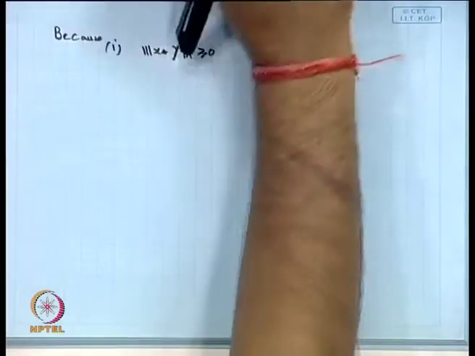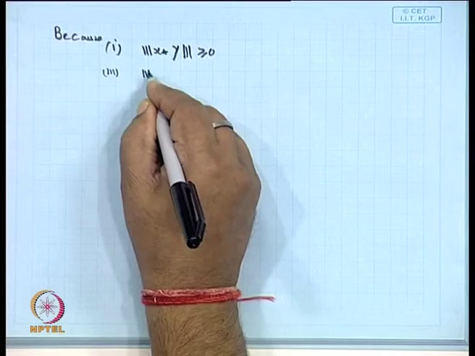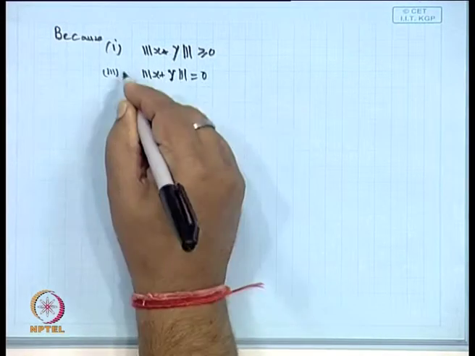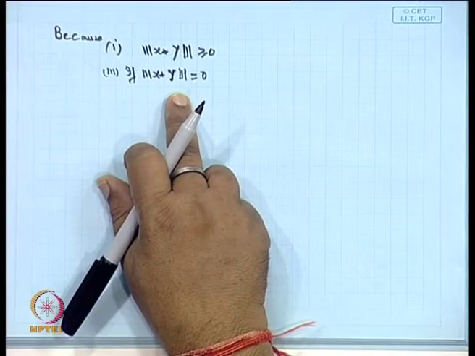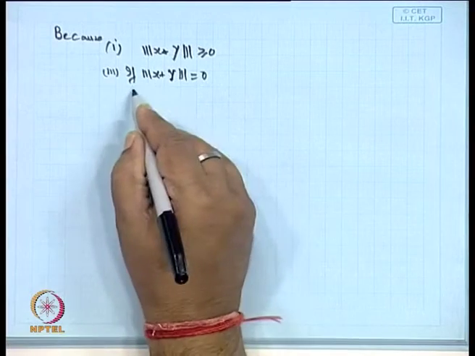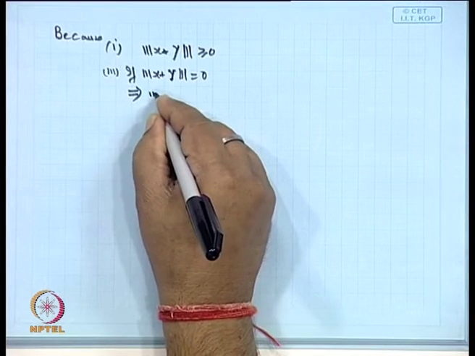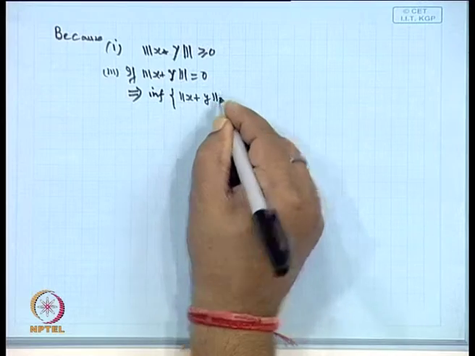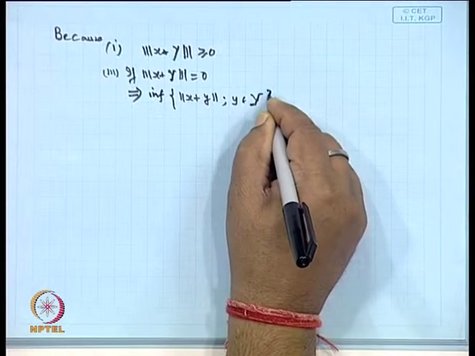Okay. Second part, if it is 0, then what we want to show is x plus Y must be 0. Okay. Now, what does this mean? It implies, by definition, the infimum of norm of x plus y, where y belongs to capital Y, is 0.